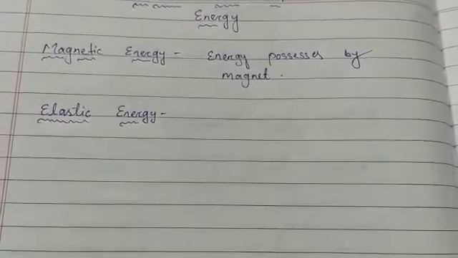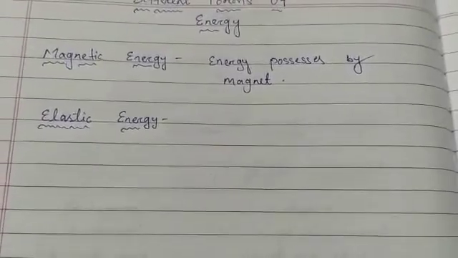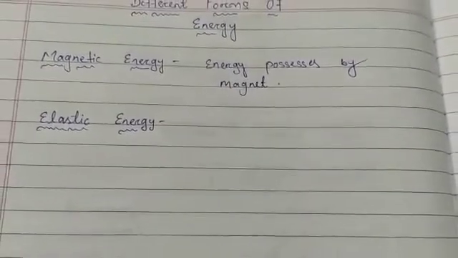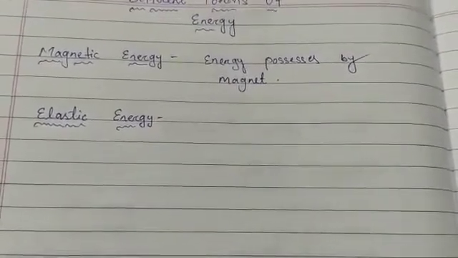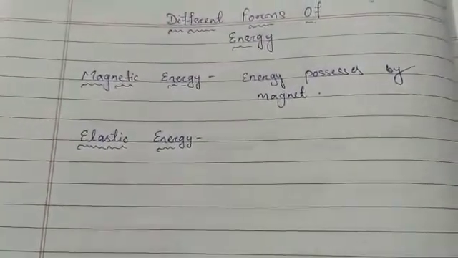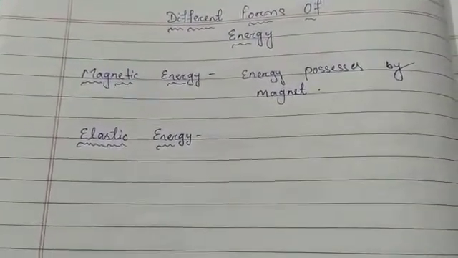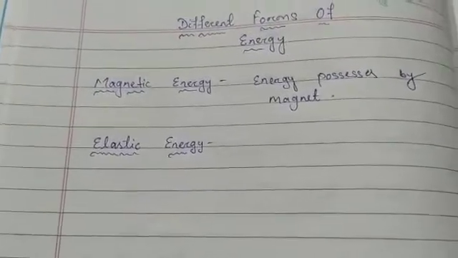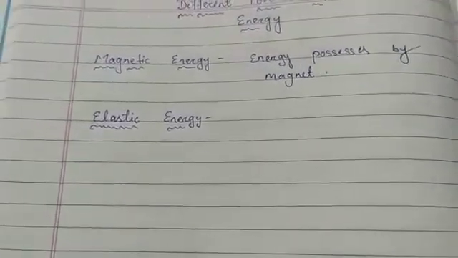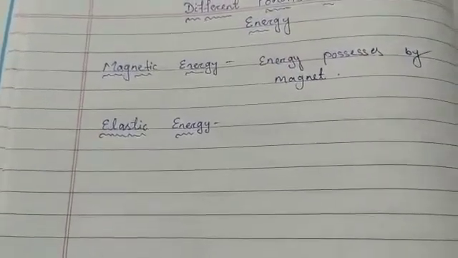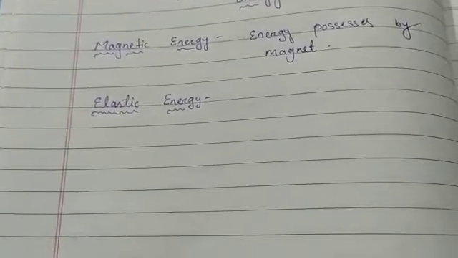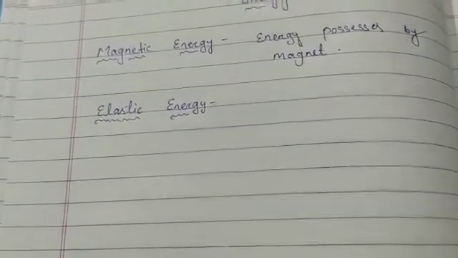Next is elastic energy. It is obtained from twisted yarn, rubber pieces and springs. They can expand and contract very easily. When these objects expand and contract, elastic energy is released. So that is elastic energy. A catapult, and a bow and arrow work with elastic energy. So elastic energy can be obtained from twisted yarn, rubber pieces and springs.